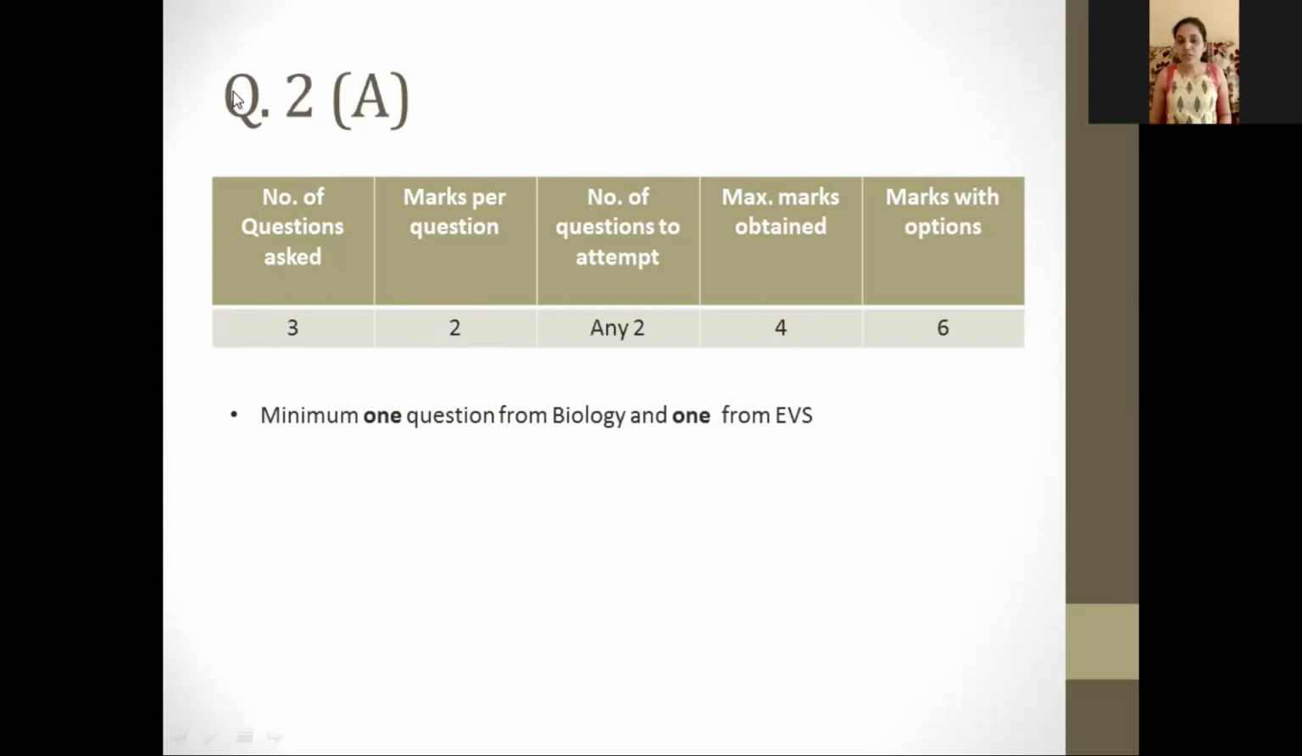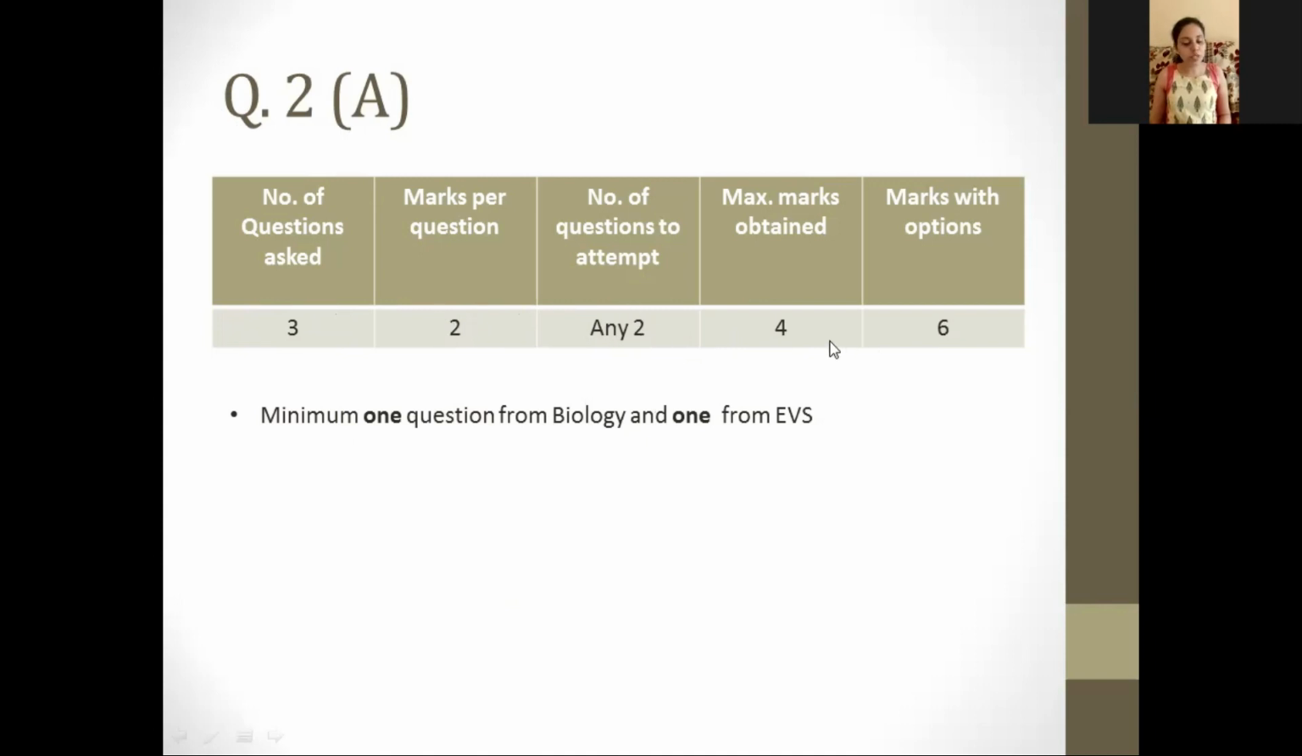Next is, so we have finished with question number 1A, 1B. So this is question 2A. Here, any 3 questions will be asked. You will have 2 marks per question, but you have to attempt any 2. You don't have to attempt all 3 of them. Attempt any 2. You will get 4 marks because it is 2 marks per question.